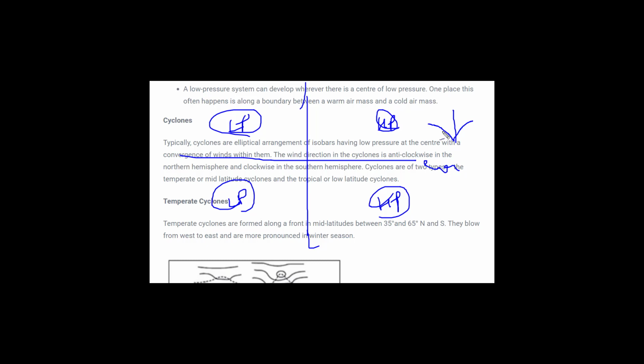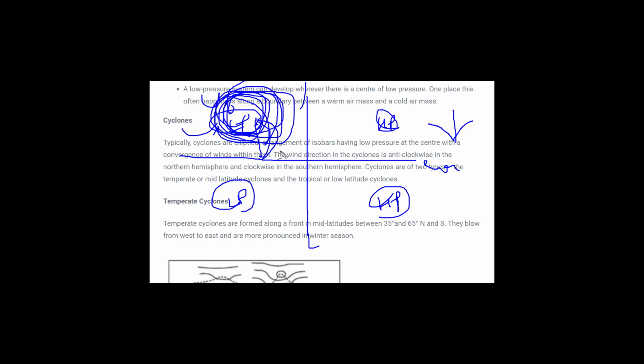So in the case of the northern hemisphere, the wind tends to move rightwards. If this is the northern hemisphere and we are talking about a cyclone, the winds tend to move rightwards. If we are standing here and the wind has to move here, but due to the Coriolis effect it has to take a path this way and then move. And over here we see that a circular motion of air is formed, and because of this circular motion of air, it will carry away all kinds of clouds and all kinds of water vapor from the ocean.